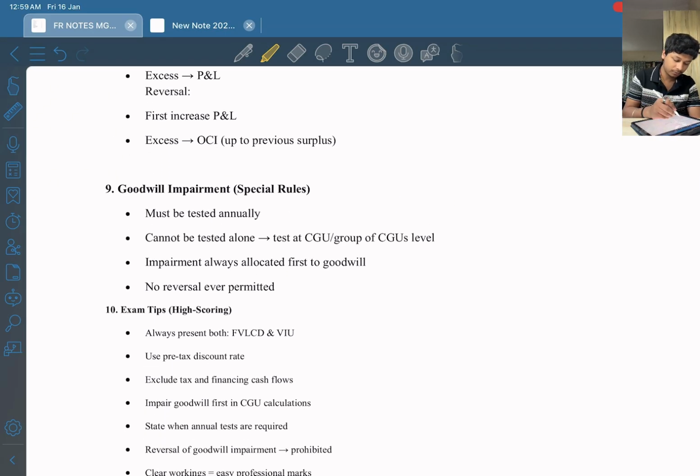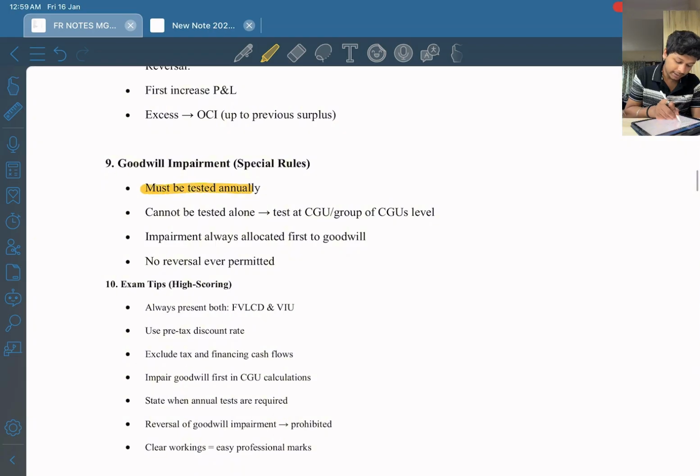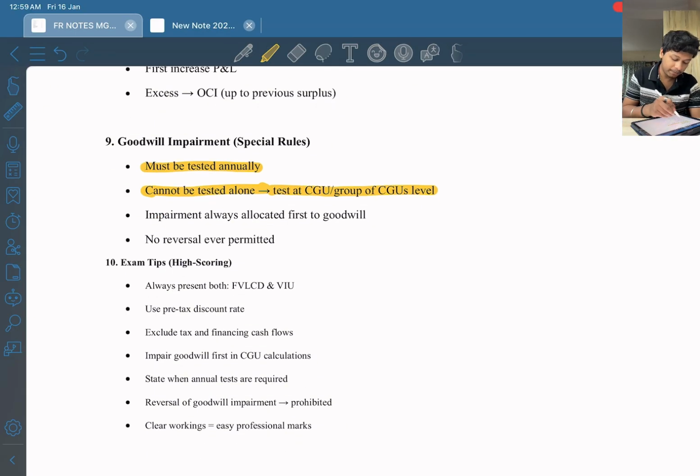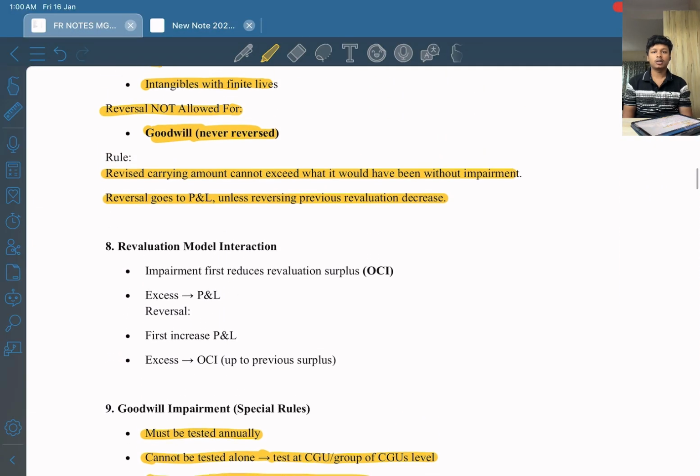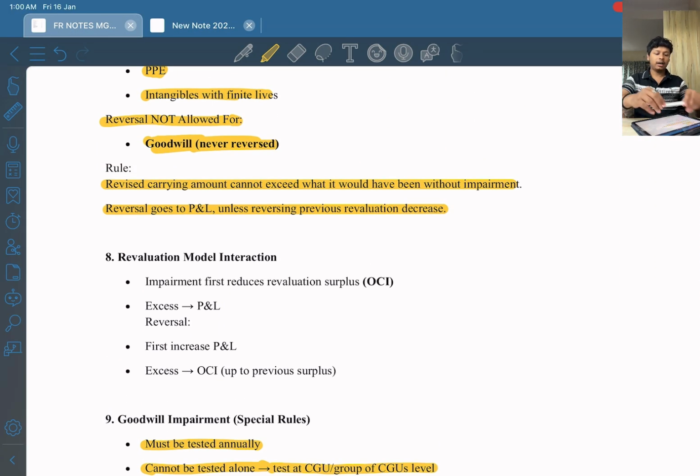Goodwill impairment must be tested annually, cannot be tested alone. It is tested at CGU, right? It is tested with cash generating units only. Impairment always allocated to goodwill first, right? No reversal ever permitted. So goodwill is not reversed, right? Impairment on goodwill is not reversed. So that is it for these chapters, and I hope intangible assets and impairment is clear.